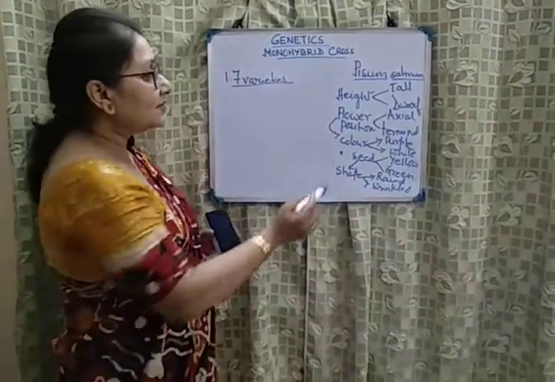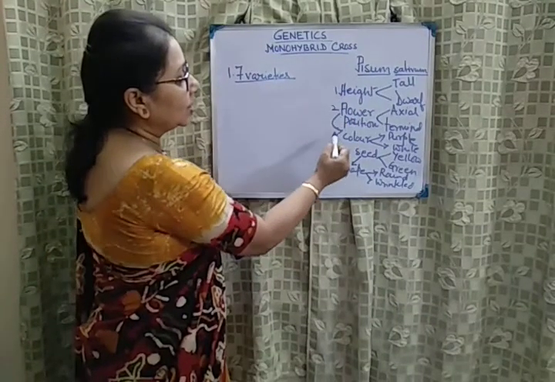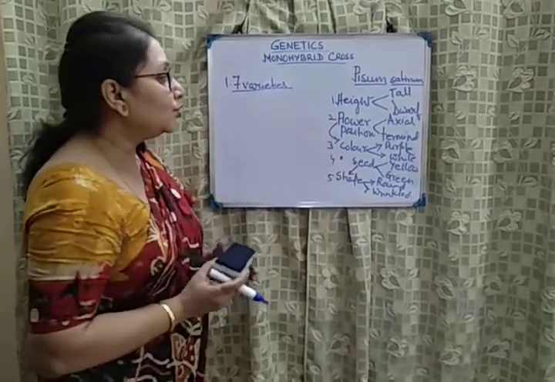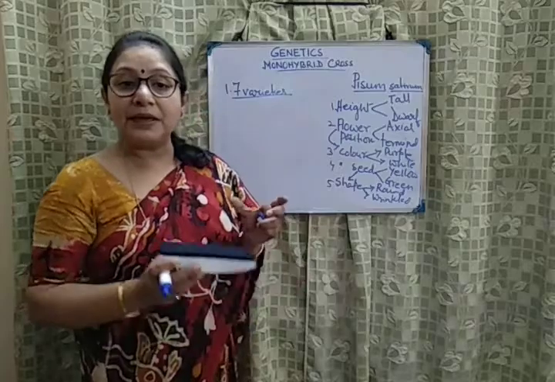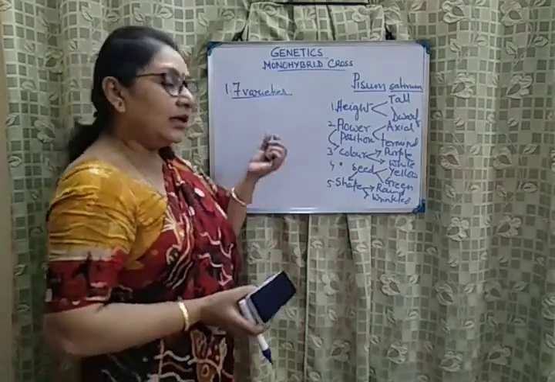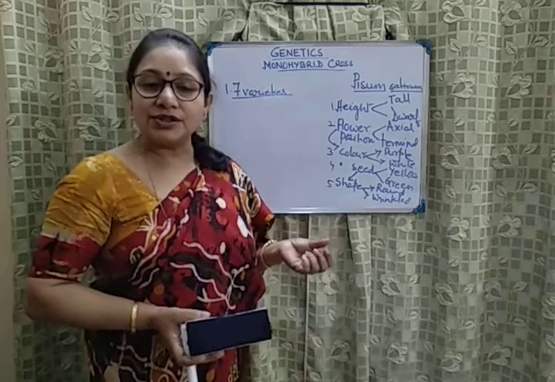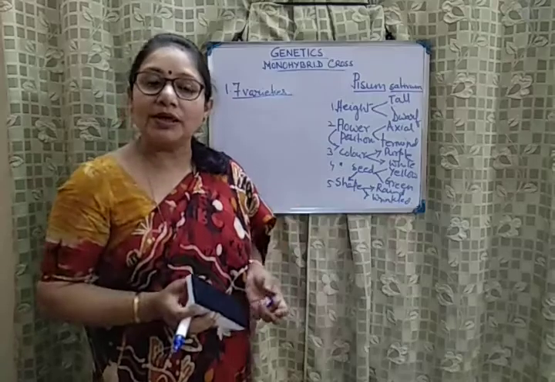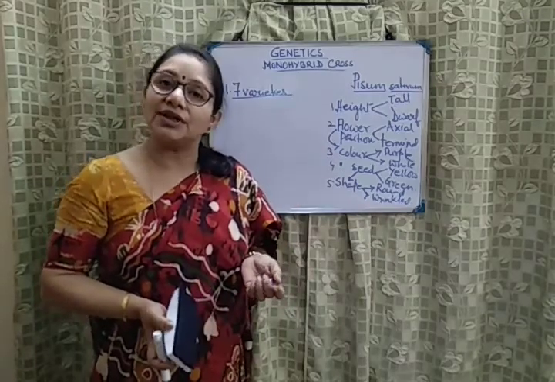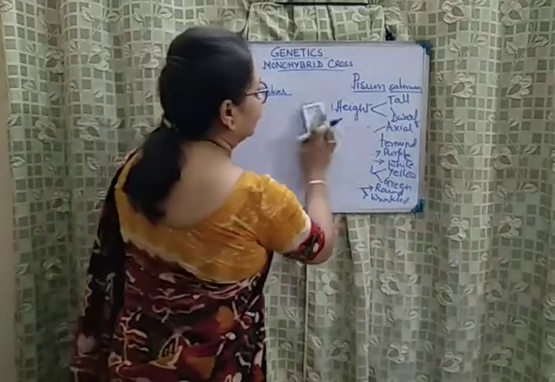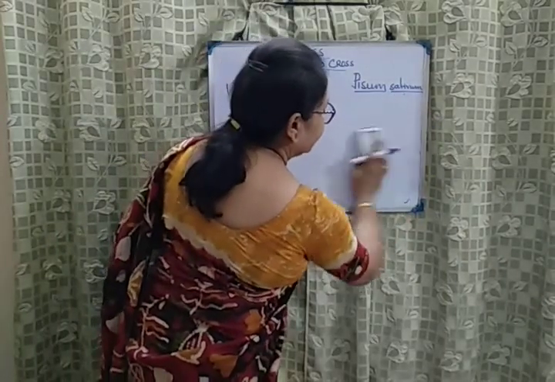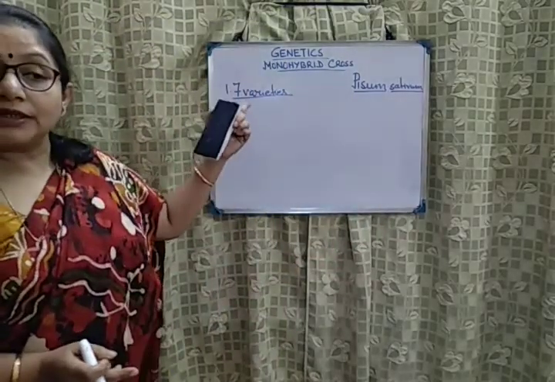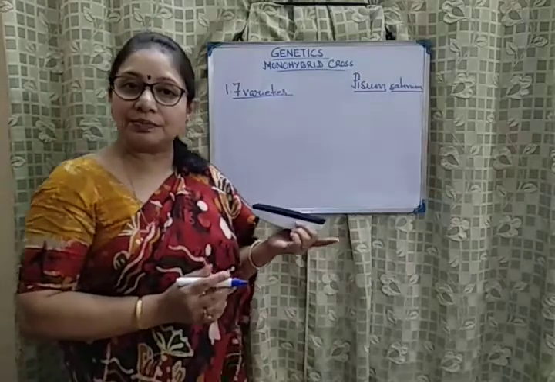Similarly, out of 7, we have got 1, this is 2, this is 3, this is 4, this is 5. We have got 2 more points regarding the pod, the pea pod, the fruit or the legume of the pea. Pea pod color, green is dominant and yellow is recessive, and pea pod shape, inflated, a bit swollen, that is the dominant character, and constricted, that is the recessive character. So this was one of the reasons that not only different varieties of plants, their contrasting features were also present.